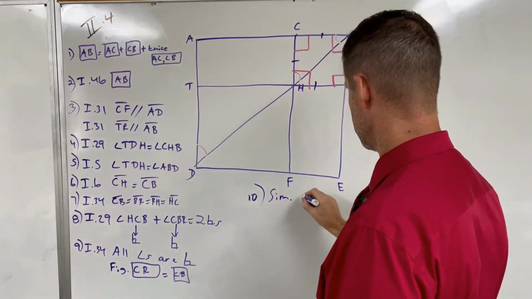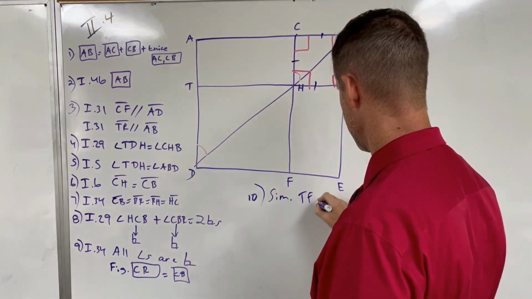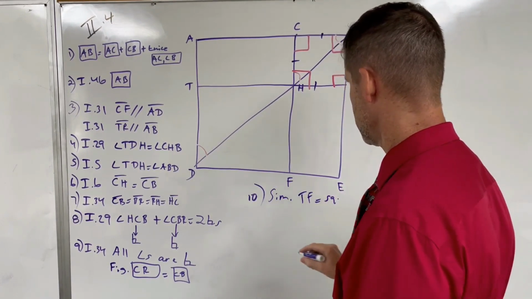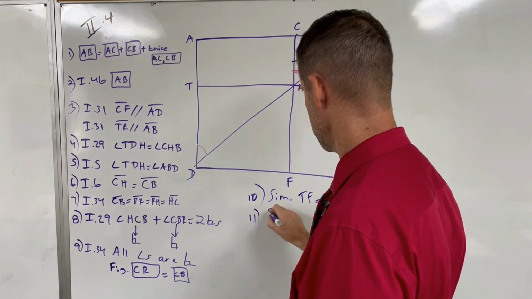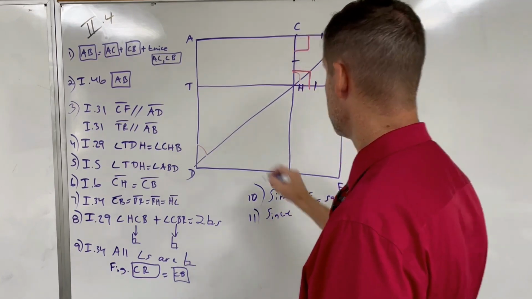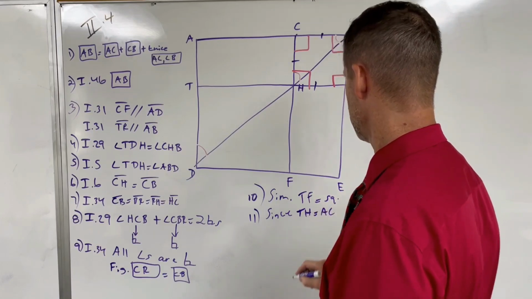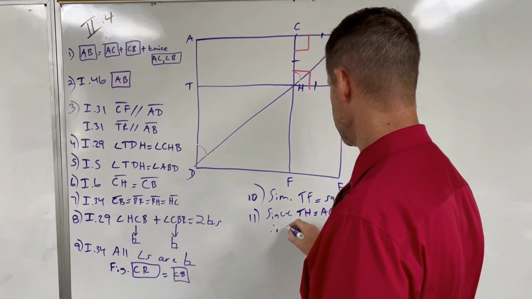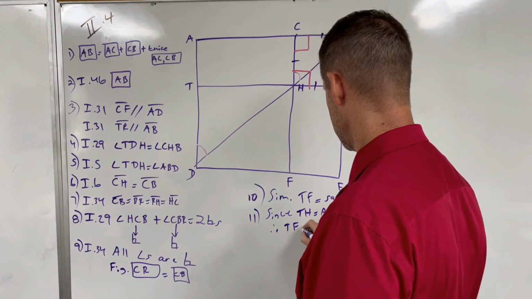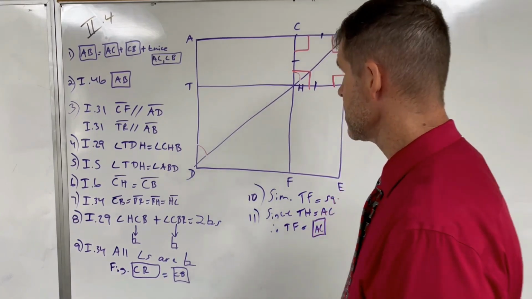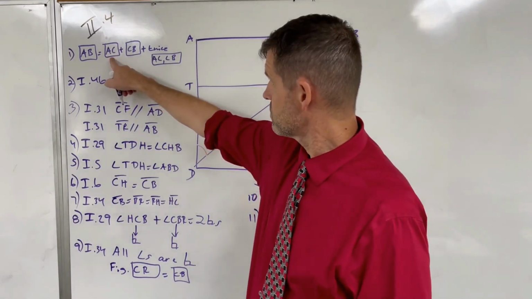Similarly, TF equals a square, and since TH is equal to AC, therefore TF equals the square on AC, which again is this over here.